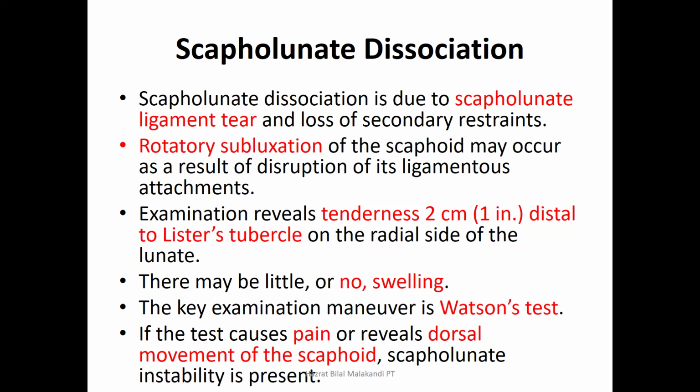So scapholunate dissociation is due to the disruption, the rupture, the grade 3 tear of the scapholunate ligament. There is rotatory subluxation of the scaphoid along with this scapholunate tear, and sometimes the surrounding ligaments also get some injury. The normal distance between the scaphoid and lunate is approximately 1 to 2 mm.